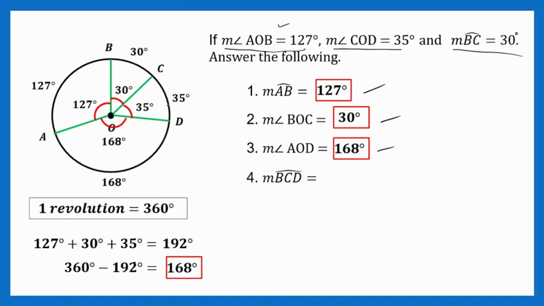So, since dinaanan siya nitong arc na ito, which is arc BCD, so what will you do? What do you think? Anong magiging sagot dito? Anong measurement ng ating arc BCD? Sir, 65. Very good. Exactly. Bakit? Since BCD, buo ang hinahanap natin. So, the only thing you should do is to just add the measurement. So, ipag-plus mo lang yung dalawa. Kaya siya naging 30 plus 35 and that is 65 degrees.